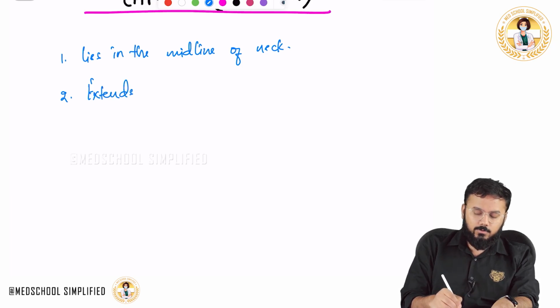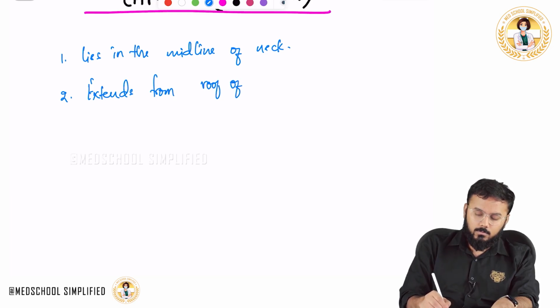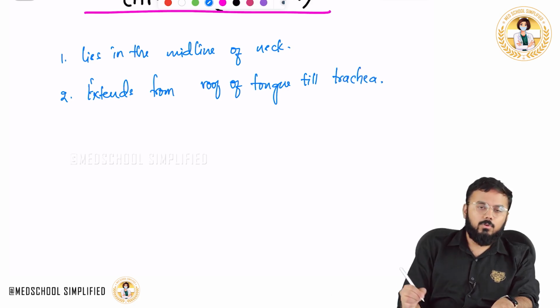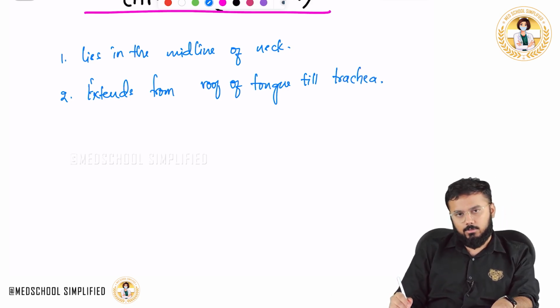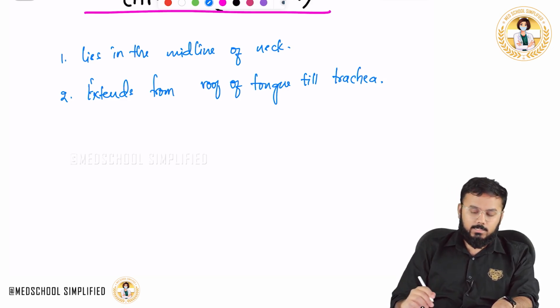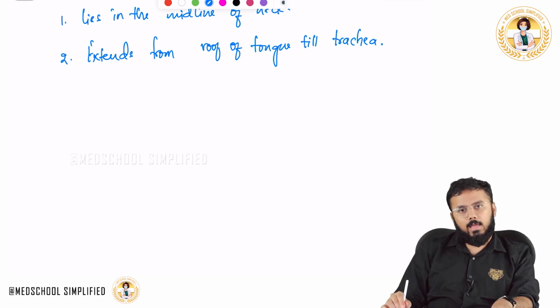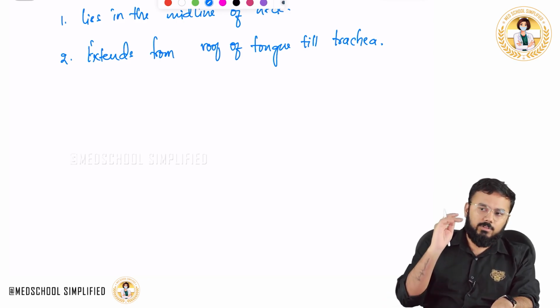It extends from the roof of the tongue till the trachea. So this is how the larynx will extend. Second important thing, if you look at the male adult as well as the female adult, from which vertebral level till which vertebral level is the larynx present?